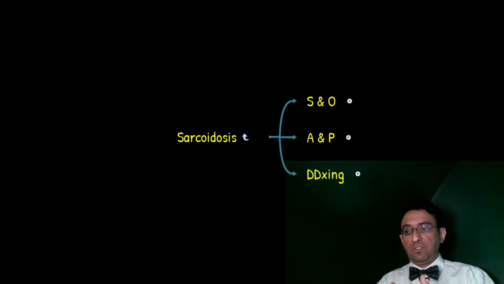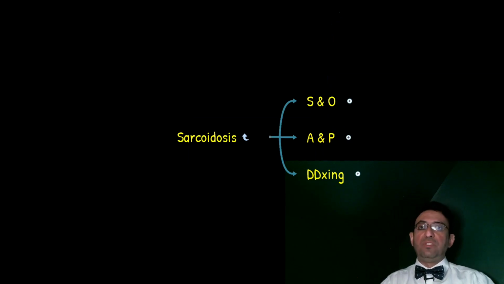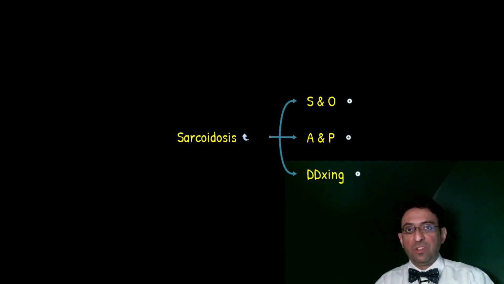Remember that this indicates a type 4 hypersensitivity reaction in which we have two types of cells being involved. The granulomatous type 4 hypersensitivity reaction is mediated mainly by CD4 plus T cells, and therefore, no surprise, the CD4 to CD8 plus T cell ratio is increased.